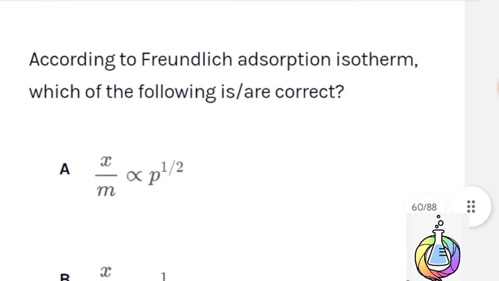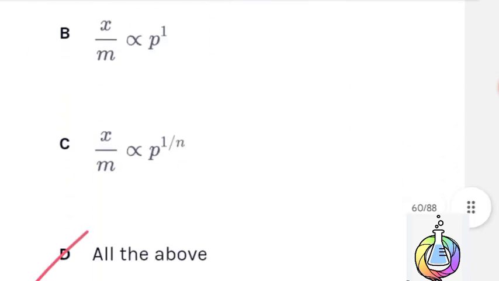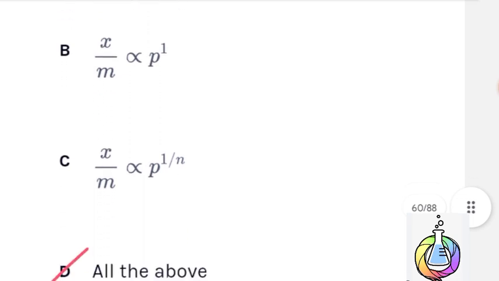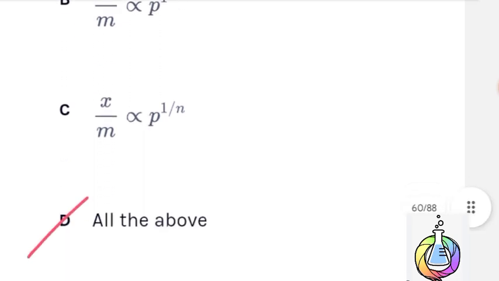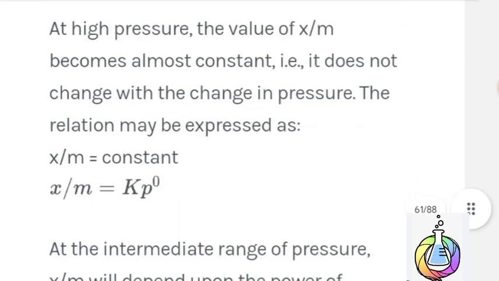Next question. According to Freundlich adsorption isotherm, which of the following is a correct statement? Here, x by m is directly proportional to p raised to the power 1 by 2. x by m is directly proportional to p raised to the power 1. x by m is directly proportional to p raised to the power 1 by n. Here all are correct. Therefore, option D is the correct answer. All the above are correct statements. Next question.